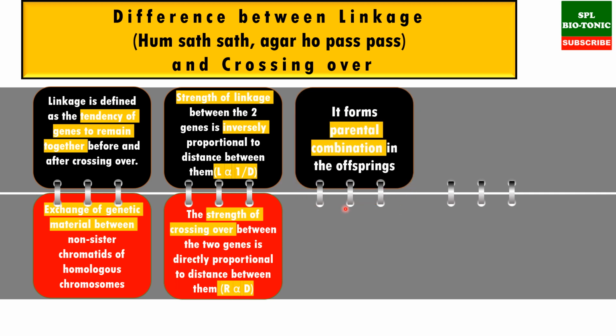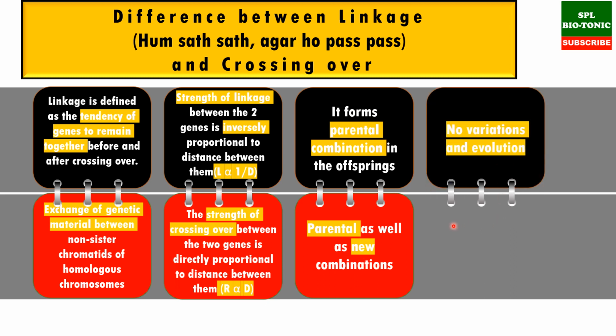vice versa. Now due to the linkage, it forms parental combinations only in the offsprings and no new type of offsprings. In case of crossing over, the offsprings are of parental type as well as new type. So this helps in variation and evolution, that is crossing over, whereas linkage has no role in variation and evolution. Please remember this. So what is the linkage? हम साथ साथ हैं अगर हो पास पास, that is, more is the distance, less the linkage, and vice versa.